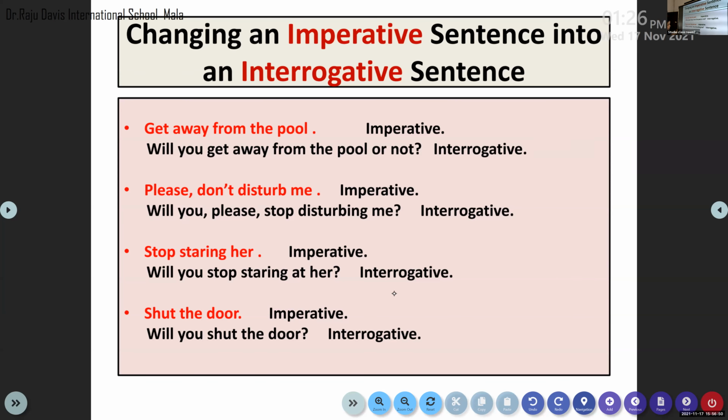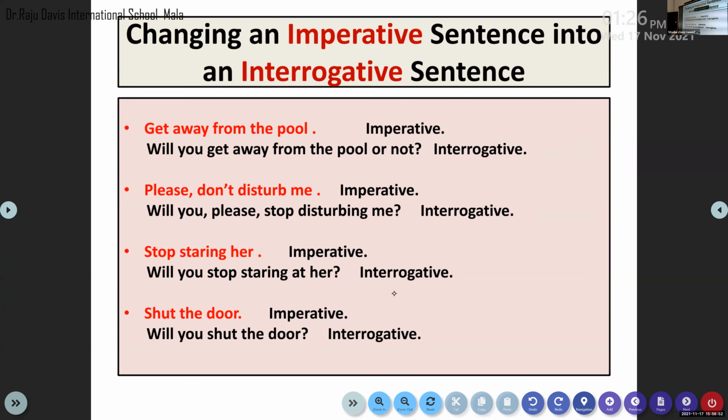See, get away from the pool. If your sentence is imperative in form, and you are asked to change that imperative sentence into an interrogative, very simple, you begin your question with will you. If you are asked to frame an interrogative sentence out of this, you start your interrogative sentence with will you get away from the pool or not? Get away from the pool, will you get away from the pool or not?